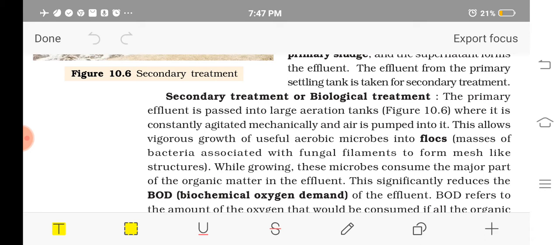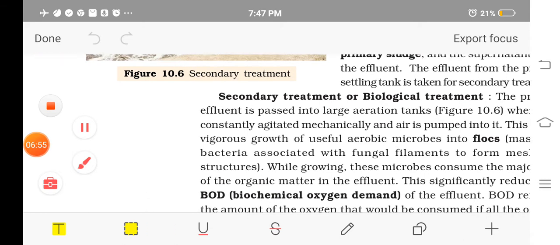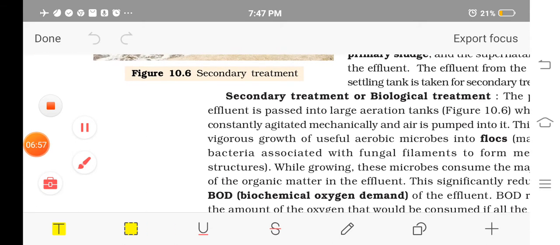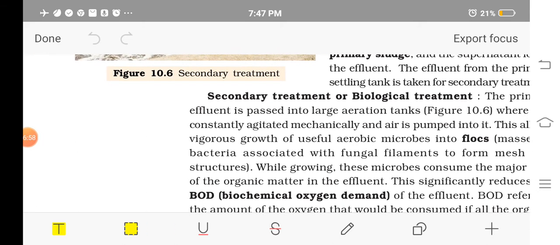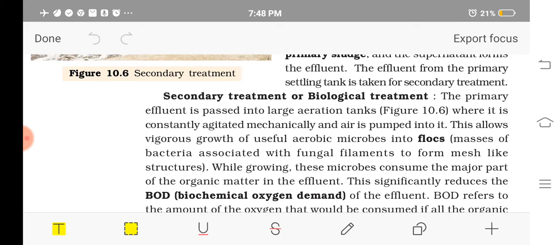The aerobic microorganisms grow very fast and form flocs. So what do we mean by flocs? Flocs are masses of bacteria with fungal hyphae.